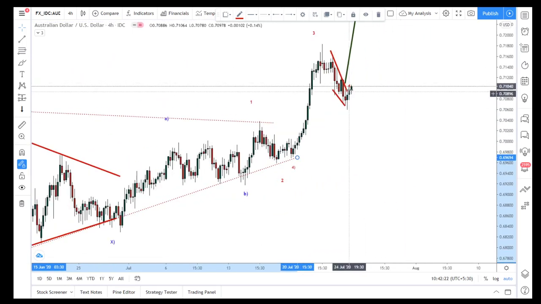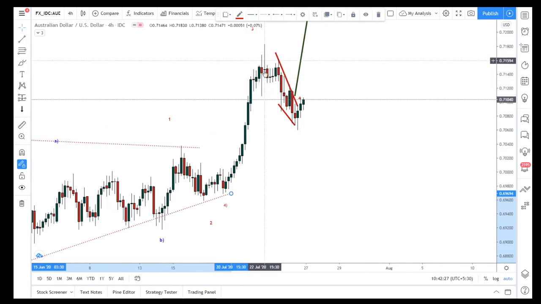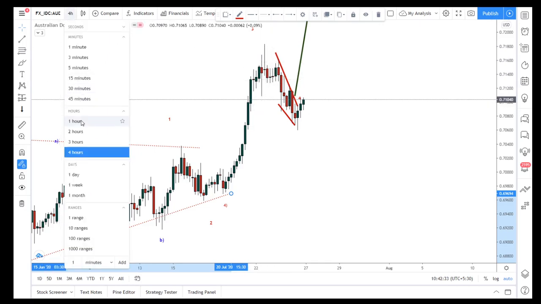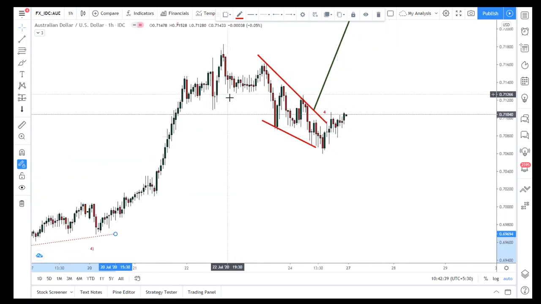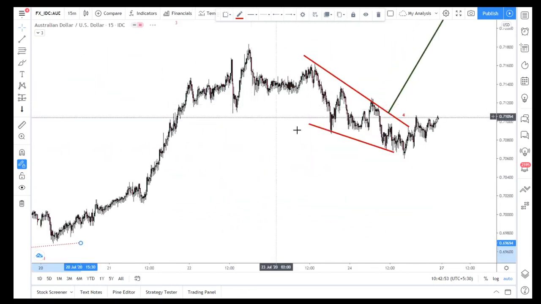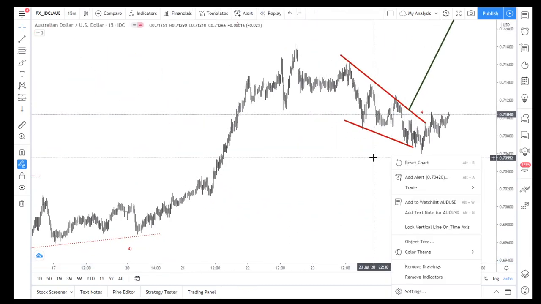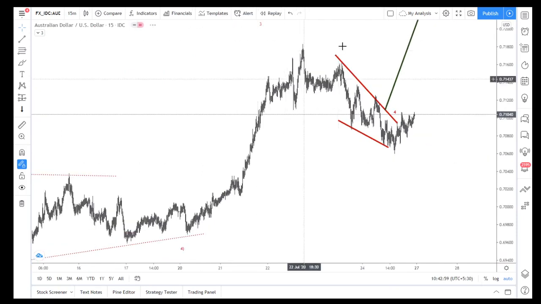And we got a doji kind of candlestick pattern before this engulfing, the doji, and the rejection. Now I will show you in the 1 hour. It's a leading diagonal. So 1, 2, 3, 4, and the fifth wave also has a 1, 2, 3, 4, 5. I will show you in the 15 minutes also. So this is the leading diagonal. Once a leading diagonal occurs, it means a trend reversal is already happening here.